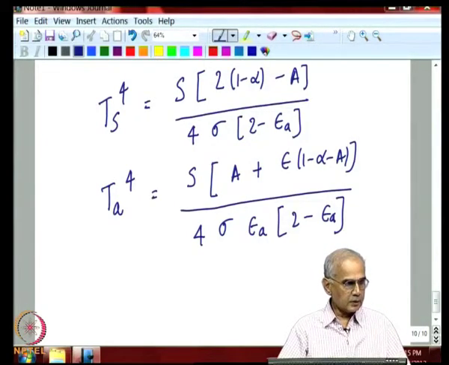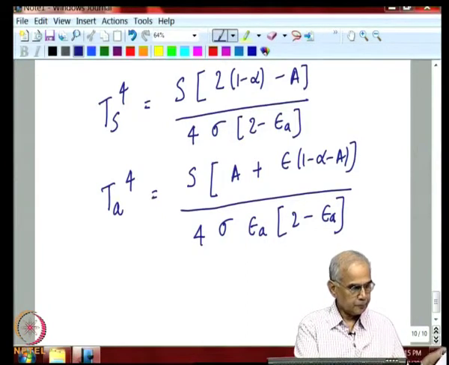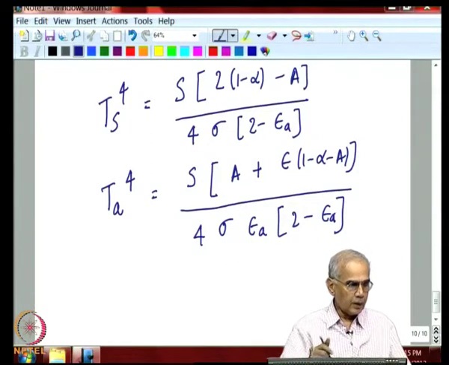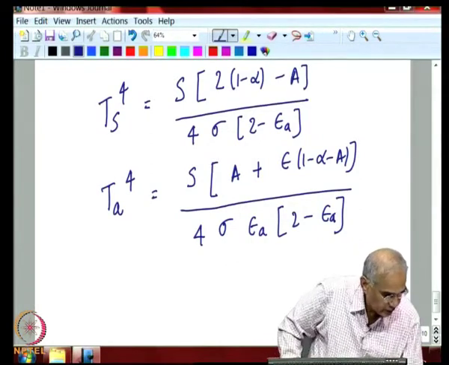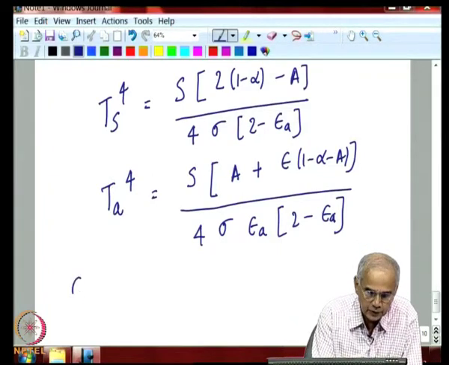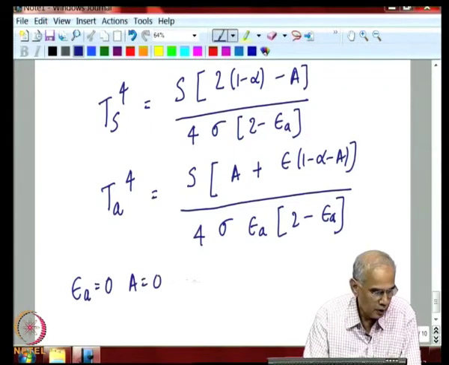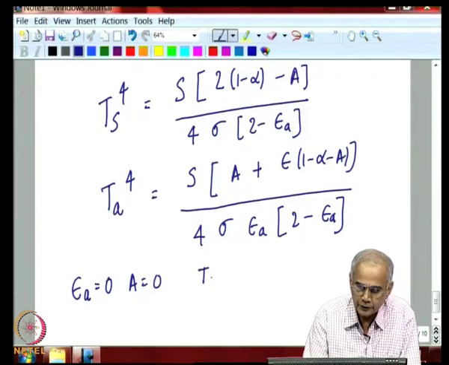Now, let us put in some numbers to see what kind of results we will get. Before I do that, I want you to look at special cases so that you understand the limiting expressions here. Suppose the atmosphere does not exist, then the emissivity of the atmosphere is 0 and the absorption of the atmosphere also will be 0, and you will get back the result which we got earlier.